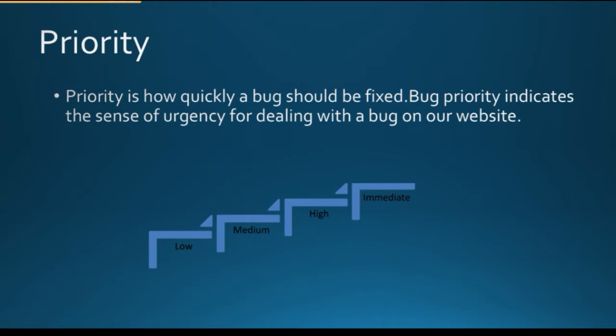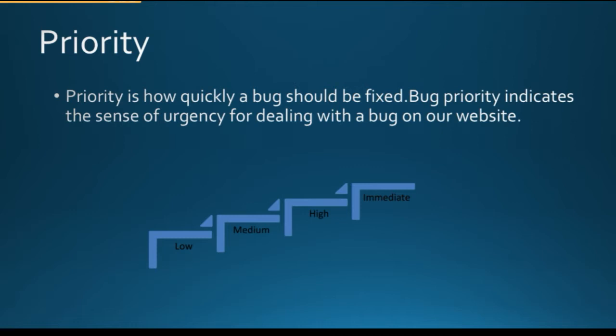If the product manager thinks we need to fix this bug as soon as possible, the product manager will set the priority as immediate. I'm giving you one example. Suppose today we find a bug in production. Some functionality is not working properly or is giving an error.